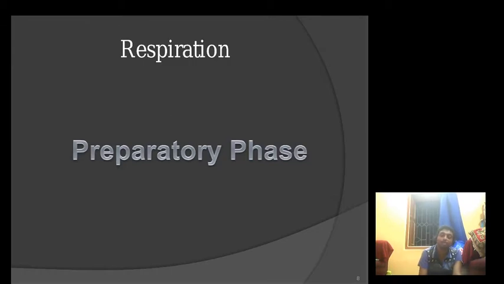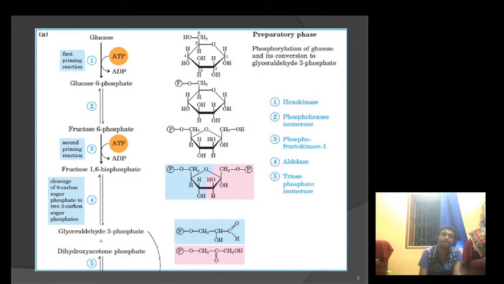First is the preparatory phase, in which the glucose is converted into glyceraldehyde 3-phosphate, and this involves 5 reactions. The first reaction is the conversion of glucose into glucose 6-phosphate. This reaction is catalyzed by hexokinase, in which ATP is used and ADP is generated.